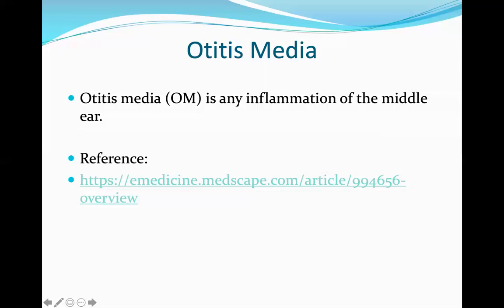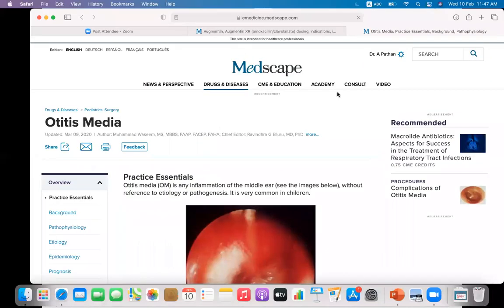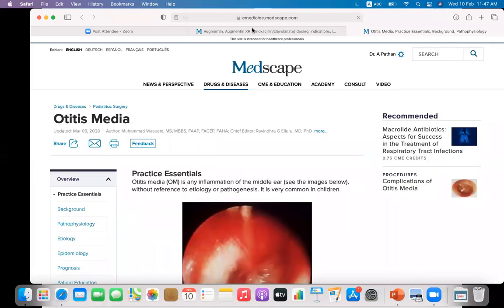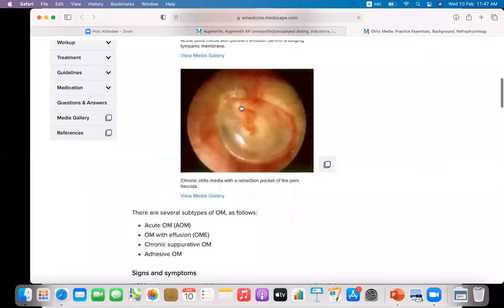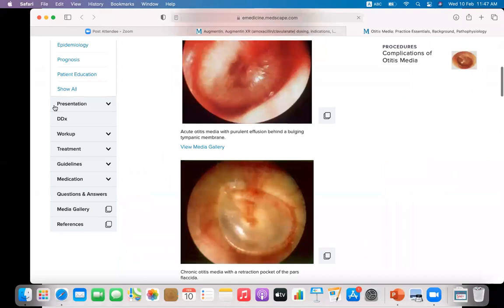Let us continue the second session of the effect of drug on the ear. So for the otitis media, as we discussed, the antibiotics which are used commonly antibiotics.